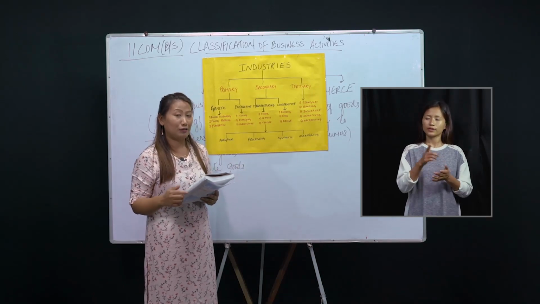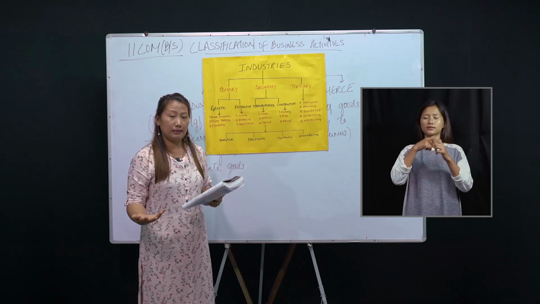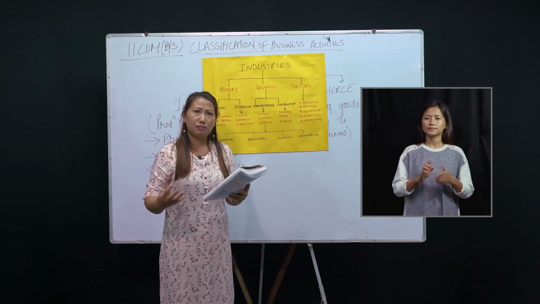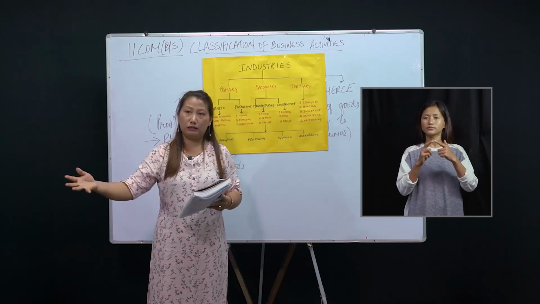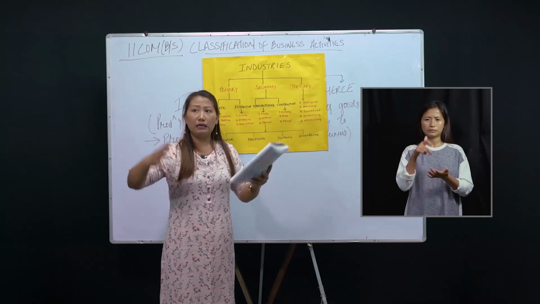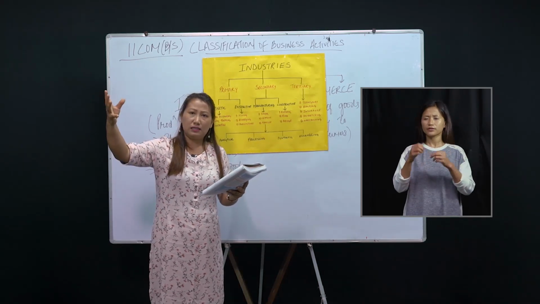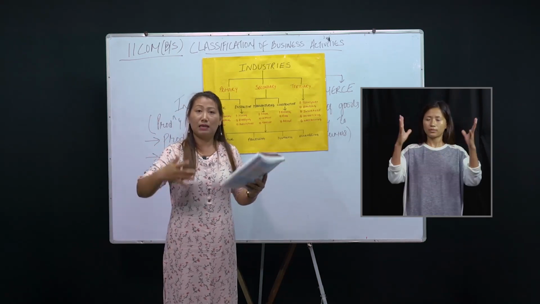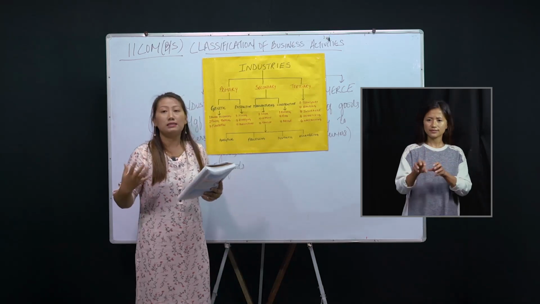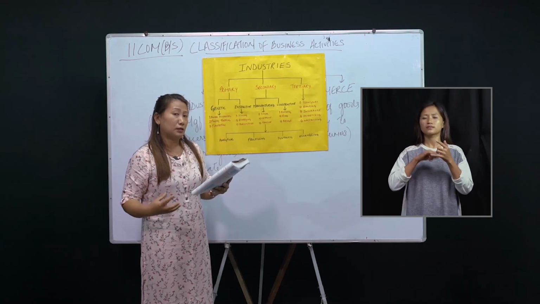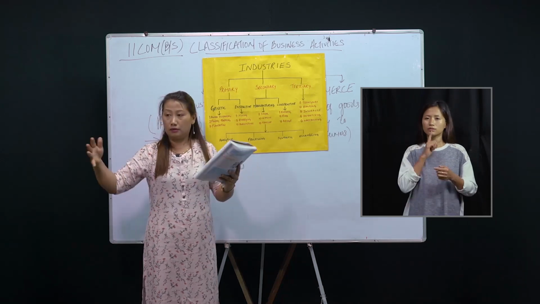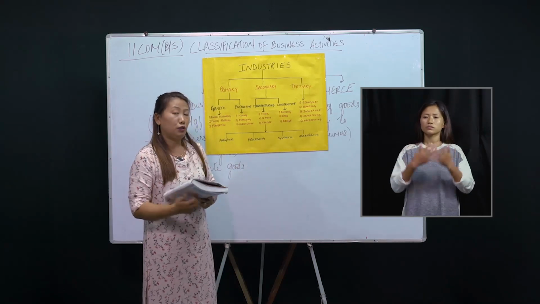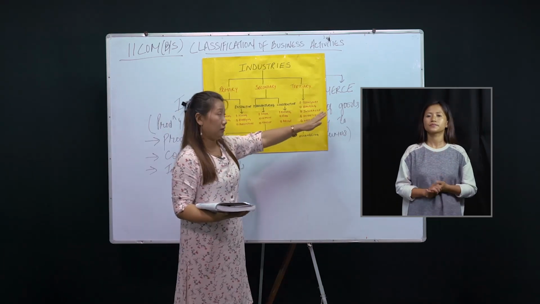Now the next is risk. Business is exposed to risks, and risk is something unavoidable. For example, while transporting goods from one place to another, there might be an accident, or in the factory, lightning or electricity might cause the factory to burn. Sometimes there is theft. All those things are risks. So what businessmen do is insure their equipment, their vehicles, or their godowns. That is provided by the insurance company. You got it, isn't it?